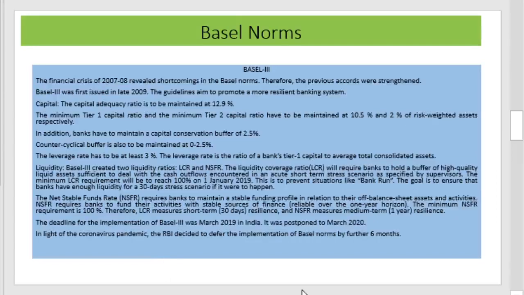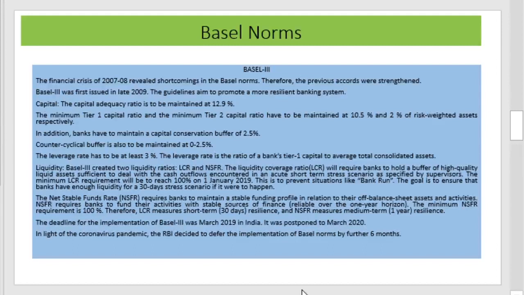These are the three pillars of the Basel II norms, and India follows the Basel II norms presently. The next one is the Basel III norm, and this was introduced on the background of the financial crisis of 2007-8. Accordingly, there was a need to strengthen the Basel norms, and Basel III was issued in late 2009. The guideline aims to promote a more resilient banking system, and the capital adequacy ratio is to be maintained at 12.9%, with the minimum Tier 1 capital ratio and the minimum Tier 2 capital ratio maintained at 10.5% and 2% of the risk-weighted assets respectively.